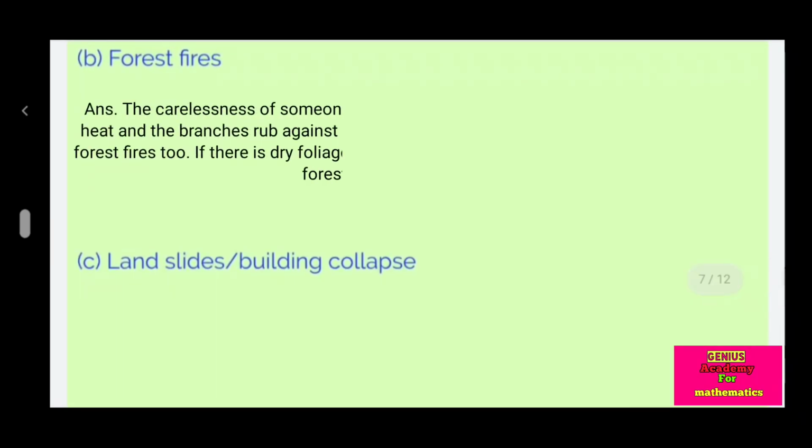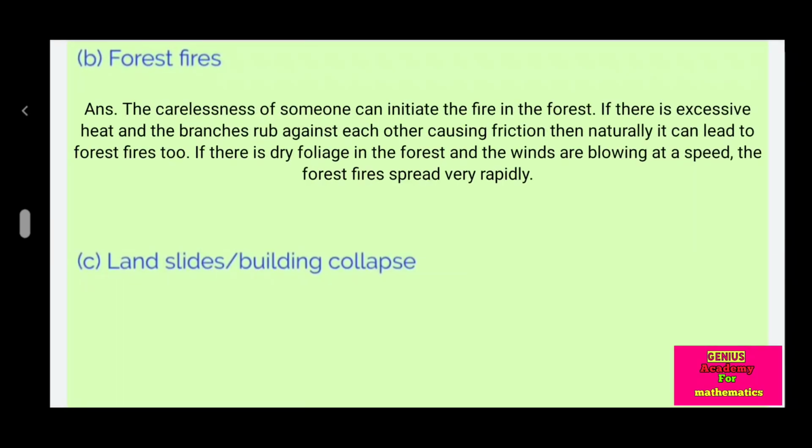Forest fires. The carelessness of someone can initiate a fire in the forest. If there is excessive heat and the branches rub against each other, causing friction, then naturally it can lead to forest fire too. If there is dry foliage in the forest and the winds are blowing at speed, the forest fires spread very rapidly.